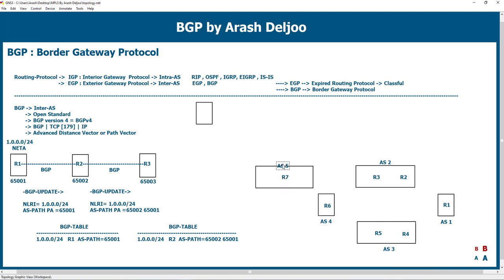The connectivity in this scenario is done with these links. R1 connected to R2. This is the connectivity of R1 to R2, for example. And then we have connectivity between R5 and R6. And again, between R7 and R3. Look at here.